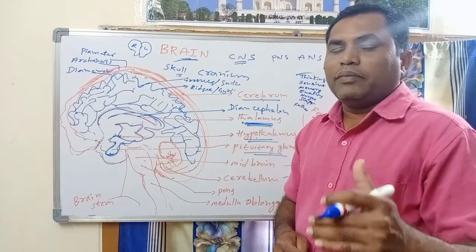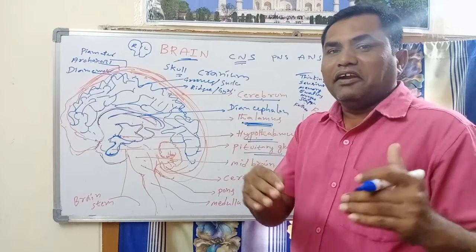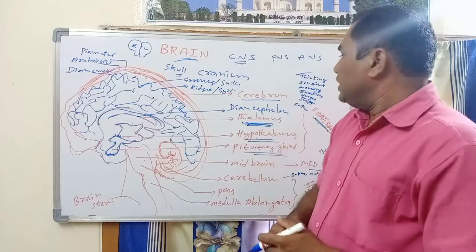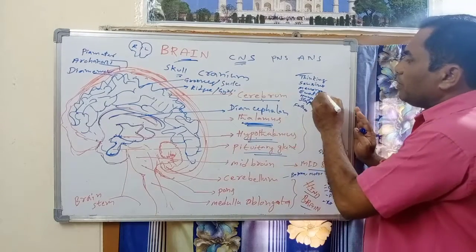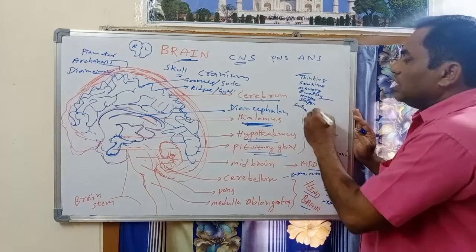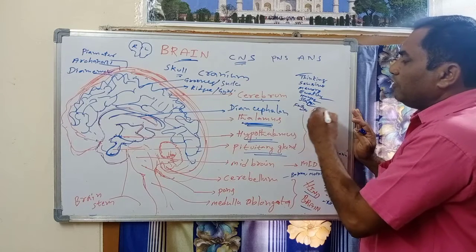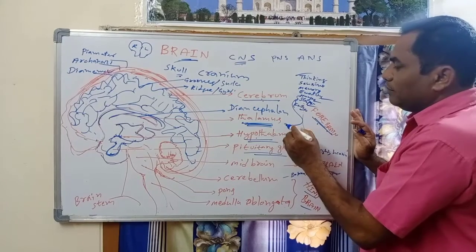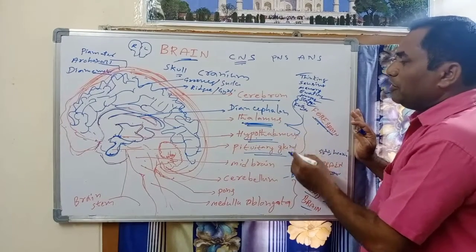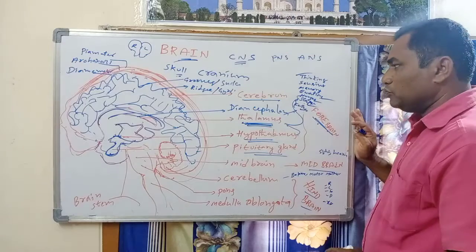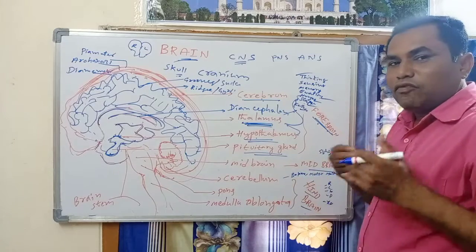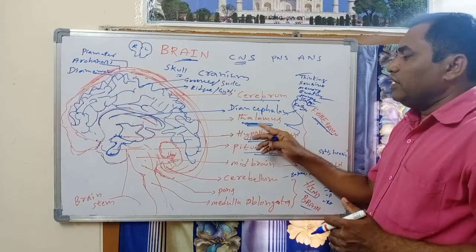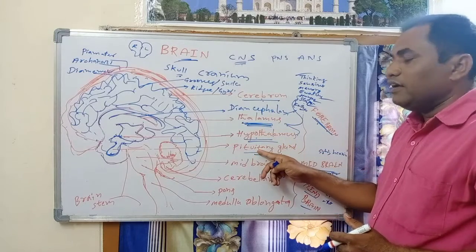So the cerebrum plays a major role in thinking, knowledge, and intelligence. It also controls emotions, hunger, sleepiness, and fullness. These are controlled by the thalamus, particularly the hypothalamus and pituitary gland. So the diencephalon also: hunger, thirst, fullness, and emotions are under the diencephalon, thalamus, hypothalamus, and pituitary gland.